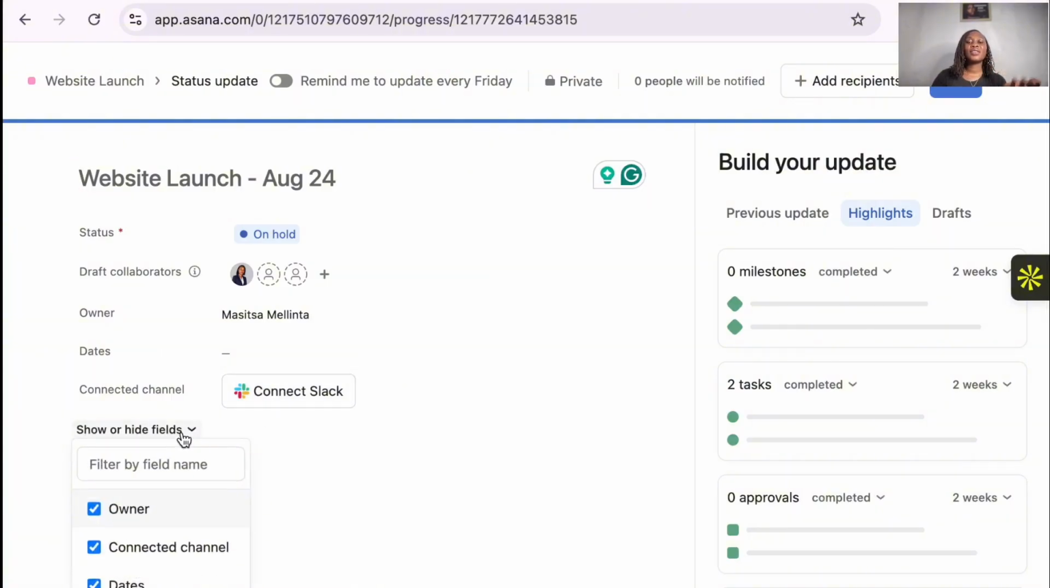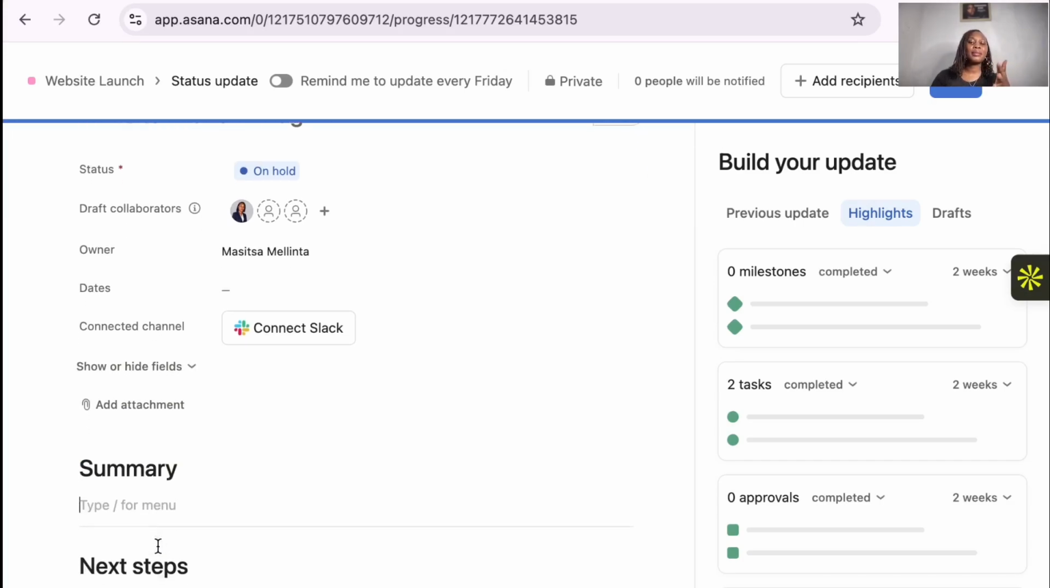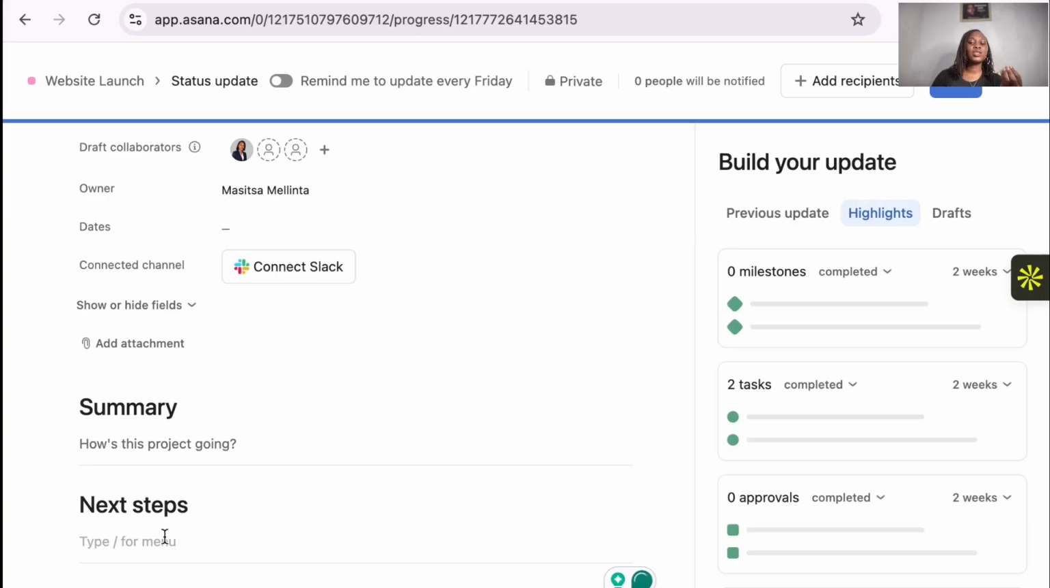Then you can either choose to apply these ones or leave them, depending. Then you can add an attachment, a summary of what's going on, why it is on hold, what happened, and the next step that you're willing to take. And then these are also important.